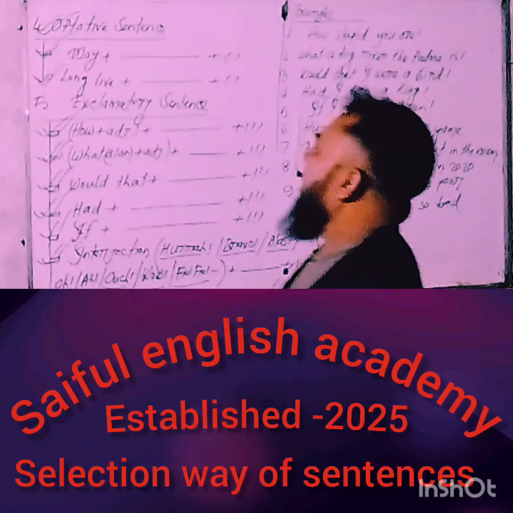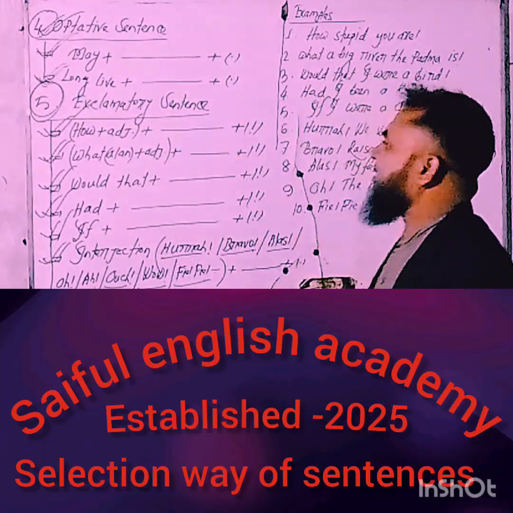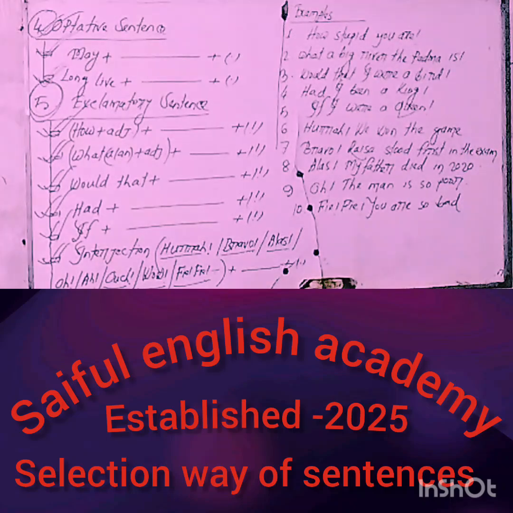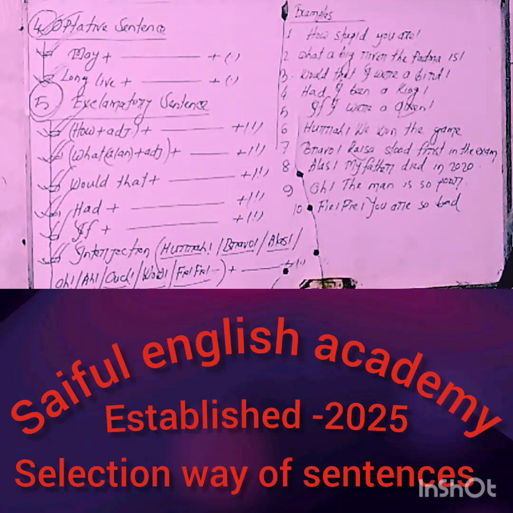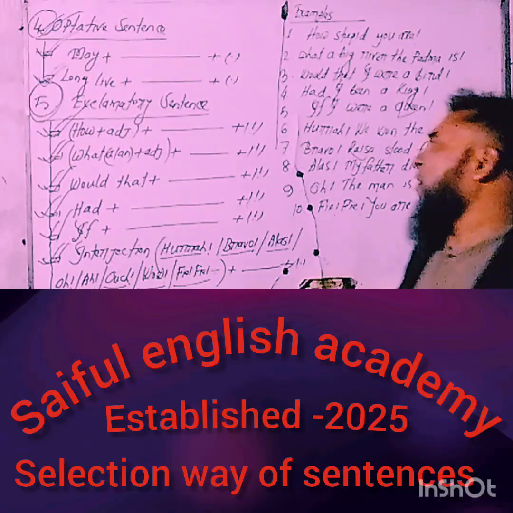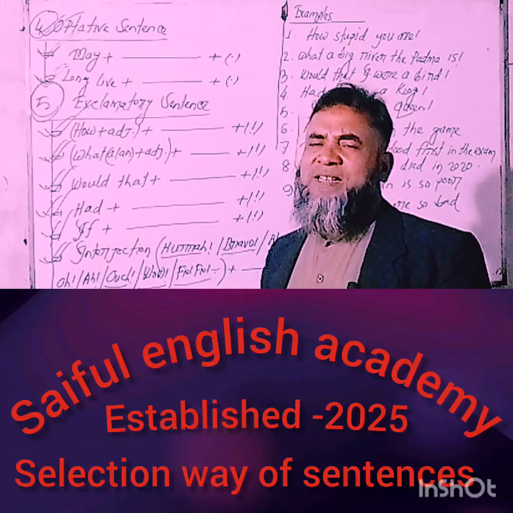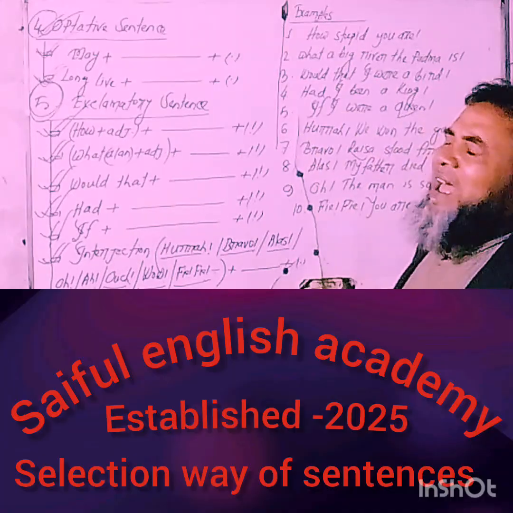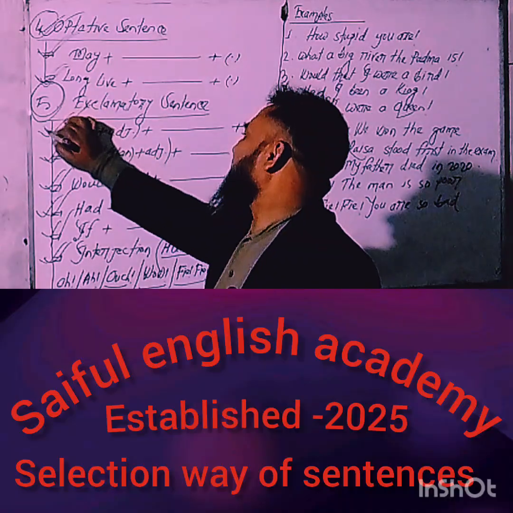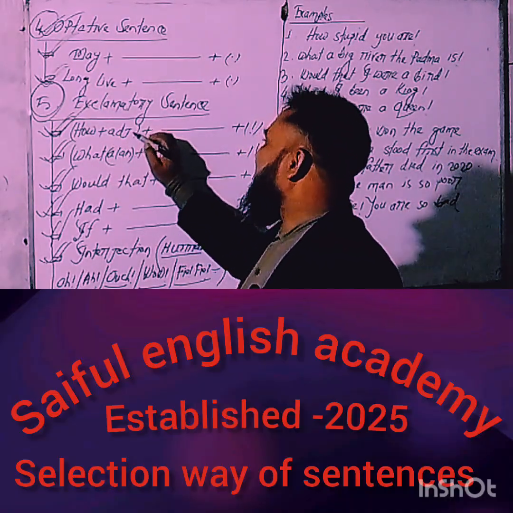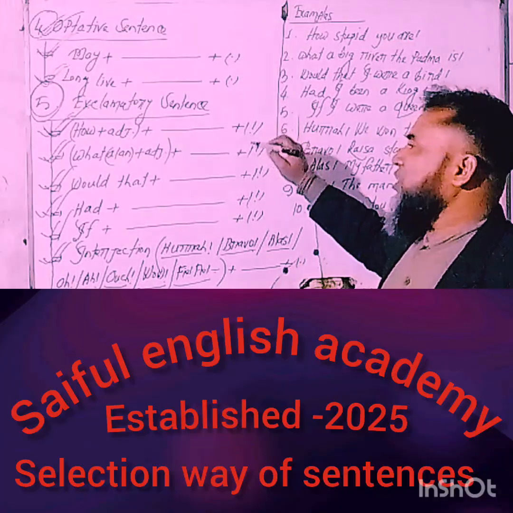Okay, my dear learners, now think about an exclamatory sentence. You have to keep in mind, my dear learners, that there are various ways of identifying an exclamatory sentence. Among them, I'm trying to highlight some ways. Number one, starting word "How" plus adjective, and finally leading to the note of exclamation.